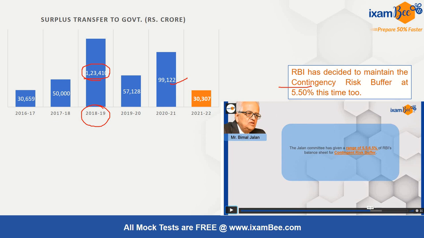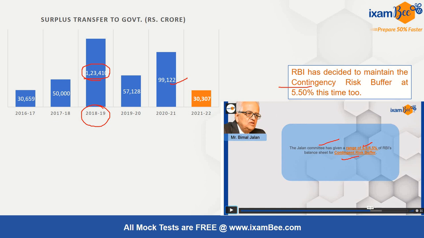Because RBI is a non-profit making institution, it is not called a profit, it is called surplus. RBI keeps that surplus by creating some contingency reserve for a bad situation. As per the Jalan committee, the range for creating contingency reserve is 5.5 to 6.5 percent of the balance sheet for the contingency buffer.